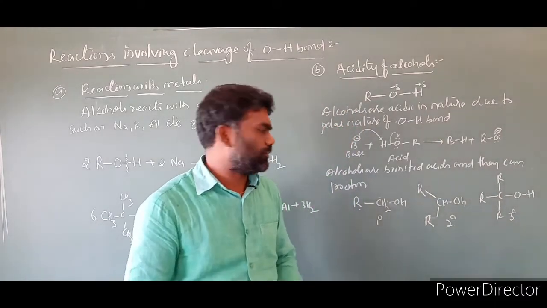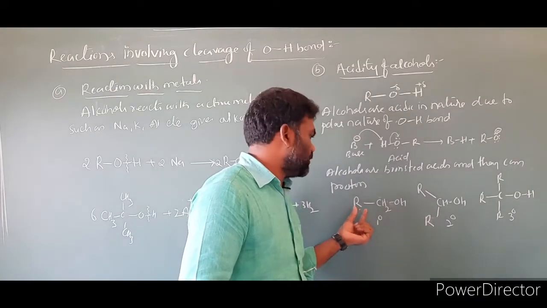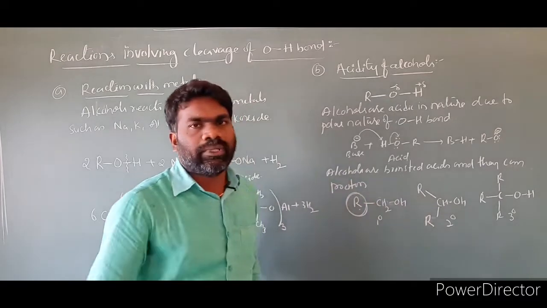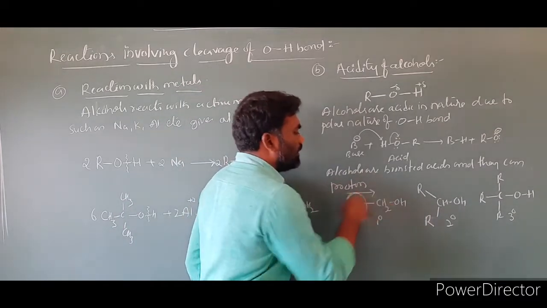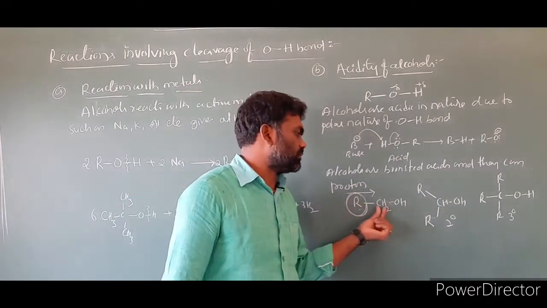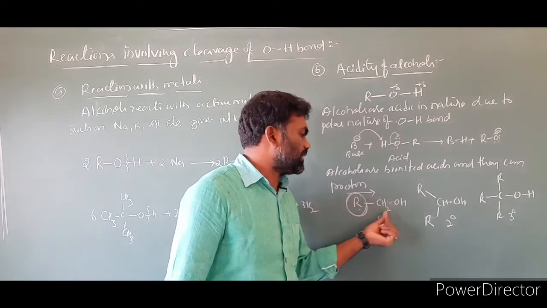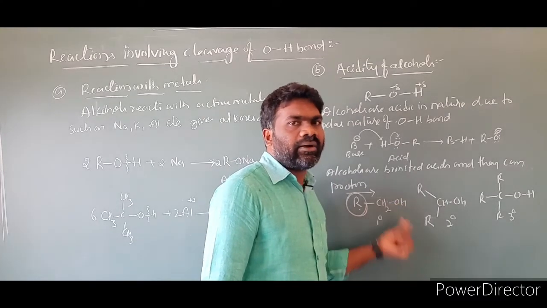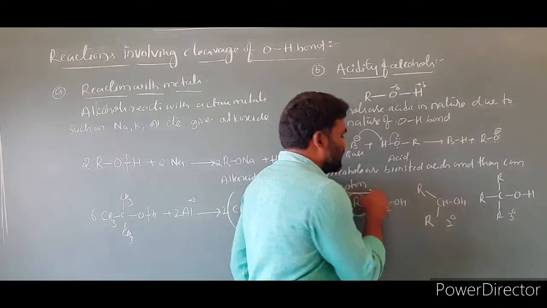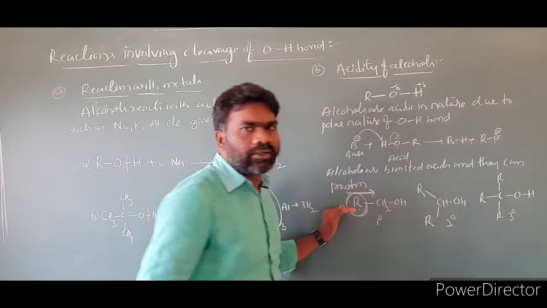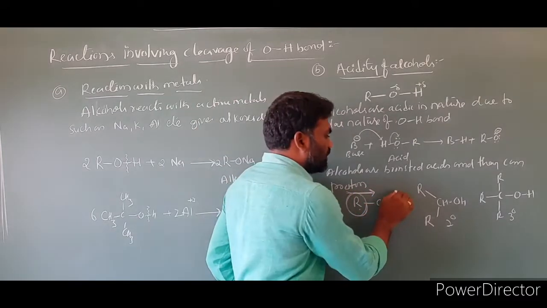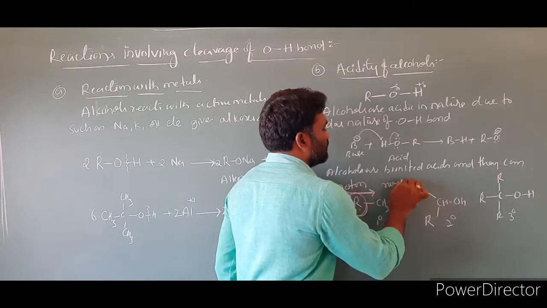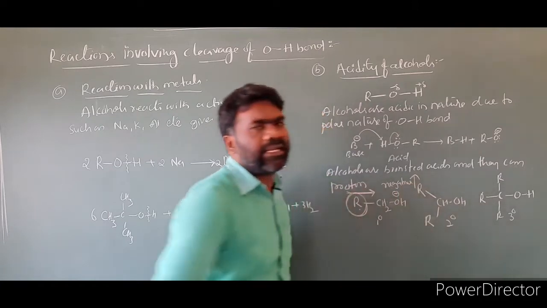You can explain it on the basis of the electron releasing nature, or electron donating nature, of the alkyl group. This alkyl group is an electron donating group. It will donate electrons towards the oxygen side, to this carbon. The negative charge increases on this carbon. As a result, the electron density increases on the oxygen. So when alkyl is donating electrons to the oxygen, the negative charge on the oxygen is going to increase.